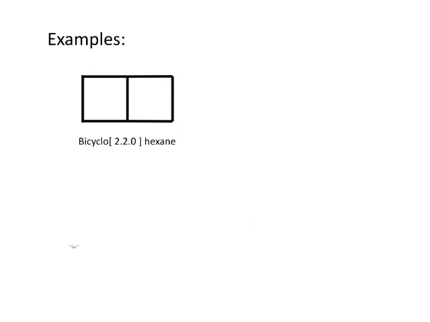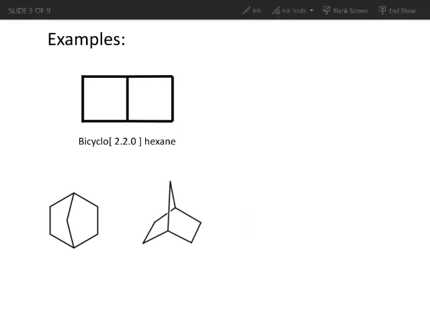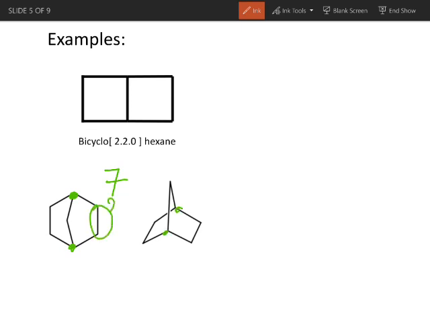Let me take another example. Now these two compounds are same, only the representation of structure is different. Now the total number of carbon atoms in this compound is 7. We know that these 2 carbon atoms are bridgehead carbon atoms. Again on the right hand side we are having 2 carbons. On the left hand side we are having 2 carbons, where at middle now we are having 1 carbon atom.